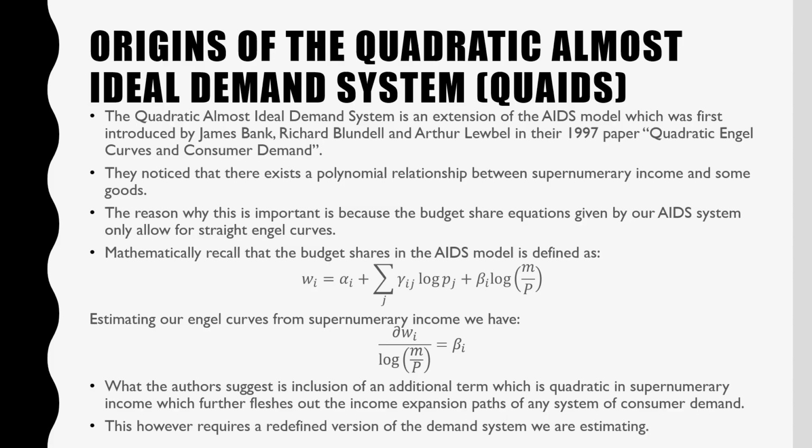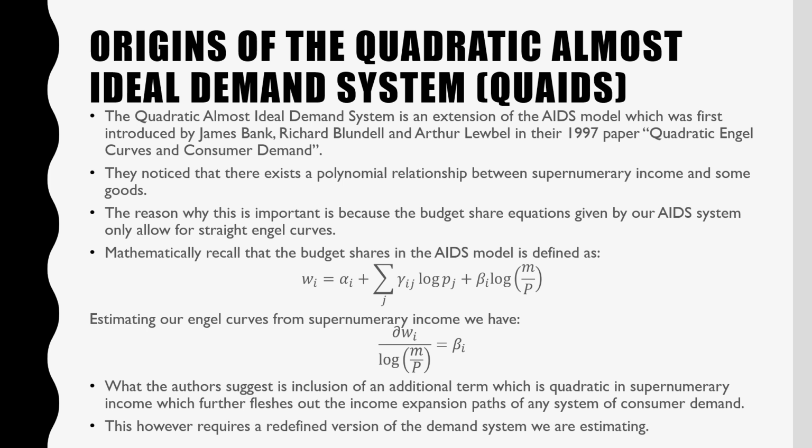Let's go. The quadratic almost ideal demand system is an extension of the AIDS model, which was first introduced by James Banks, Richard Blundell, and Arthur Lewbel in their 1997 paper, Quadratic Engel Curves and Consumer Demand. They noticed that there exists a polynomial relationship between supernumerary income and some goods. The reason why this is important is because budget share equations given by our AIDS system only allow for straight